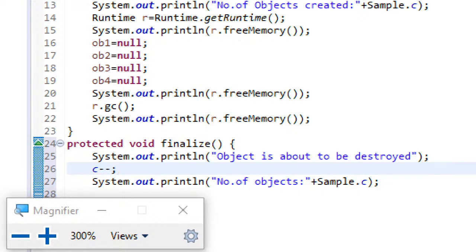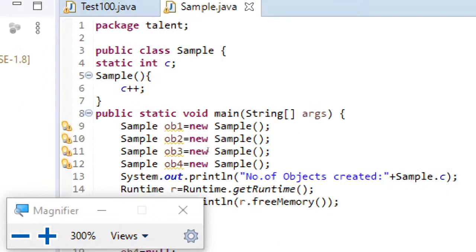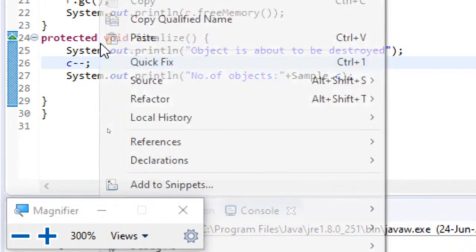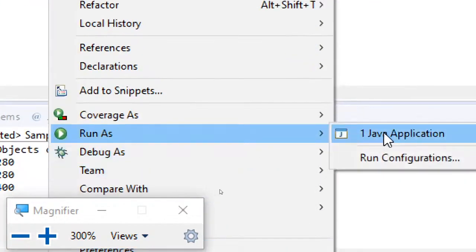So you can see, very simple code I have written in finalize. Object is about to be destroyed, and then I have decremented c, because the object will be removed, and then I have displayed Sample.c. Let us run this and see what the output will be now.